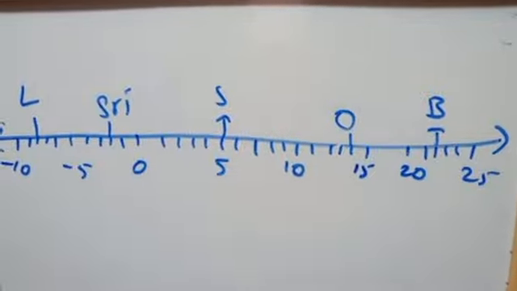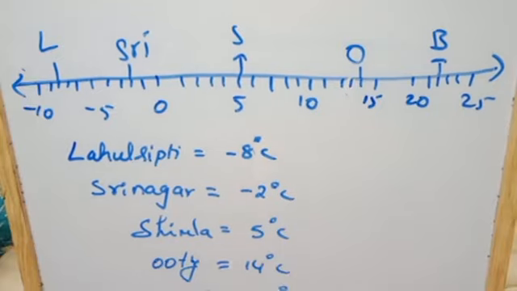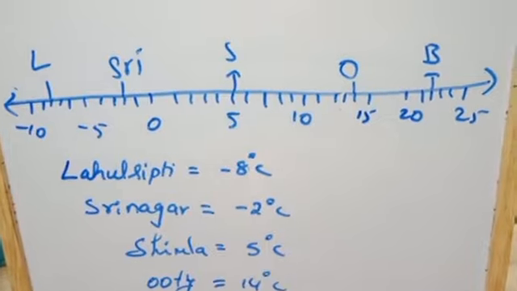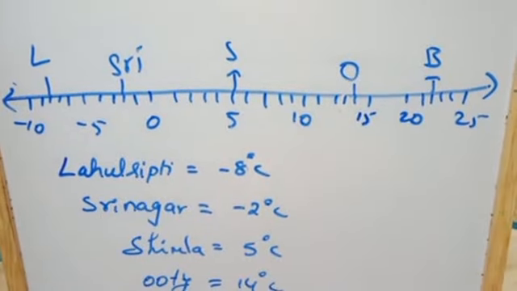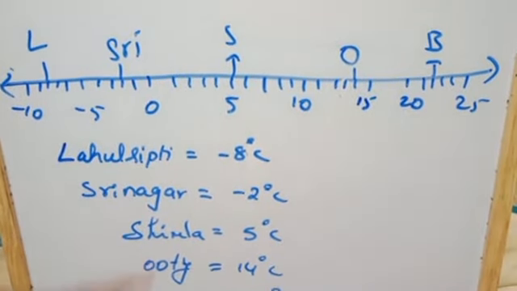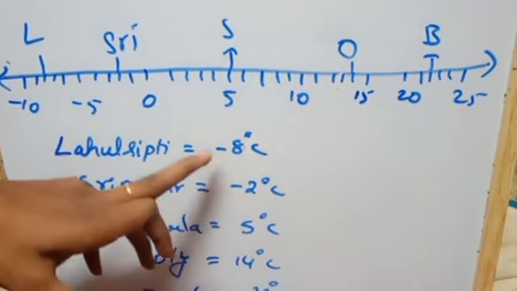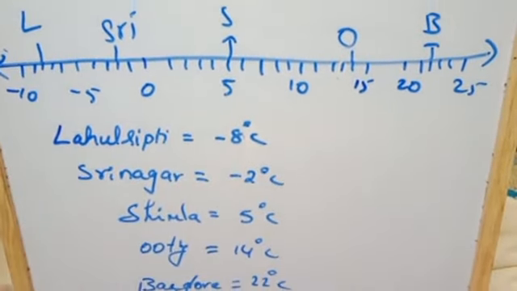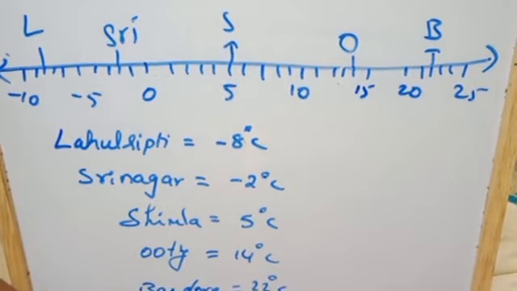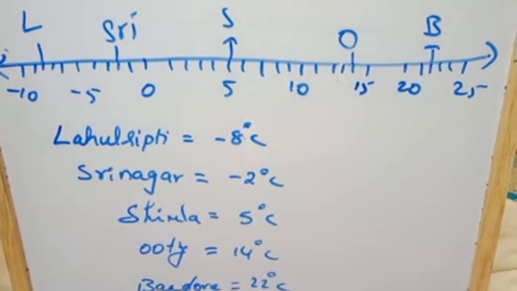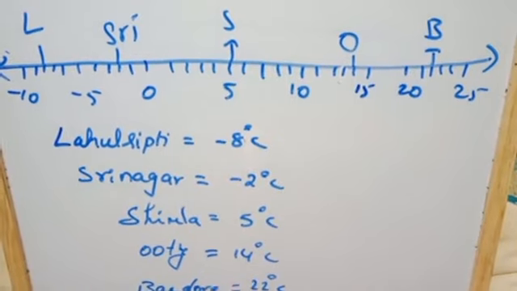And the next question he gives. Question B: what is the temperature difference between the hottest and coldest places among the above? Now when you observe this, what is the coldest place? -8 is the least number among the given numbers. So the coldest place is Lahaul Spiti with -8 degrees centigrade. And what is the hottest place among the given temperatures? That is 22 degrees. Plus 22 is more. So at Bangalore the hottest temperature is recorded as 22 degrees centigrade.